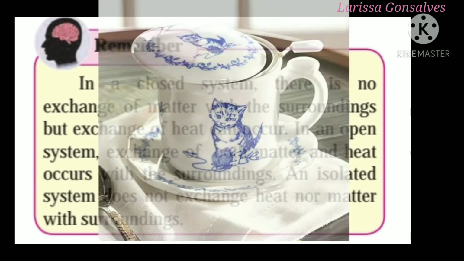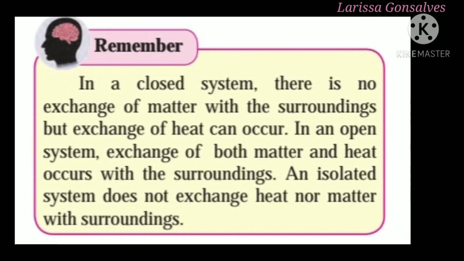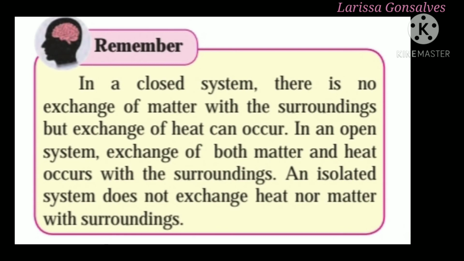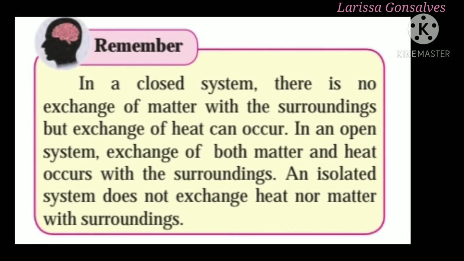For example, covering a hot cup of tea with a saucer. An open system exchanges both matter as well as heat with the surrounding. So now you can keep the hot cup of tea open, need not cover it with a saucer. The next system is an isolated system, and this system does not exchange heat nor matter with the surrounding. For example, the thermoflask that we use. You will be studying these systems in detail in 12th standard.